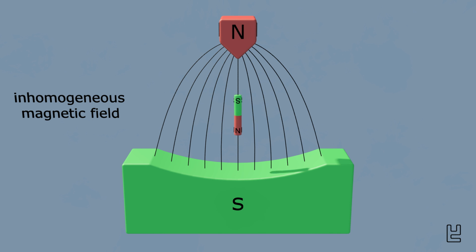And exactly this difference in force is the crucial point why we will use an inhomogeneous magnetic field for our experiment. To be able to interpret the measurement results of the coming experiment, we need to look at what happens exactly with a magnet that is under the influence of an external inhomogeneous magnetic field. First, we examine the situation in classical physics, and therefore we use our bar magnet. Since we want to refrain from the mathematical description of the force on the bar magnet, we will instead have a look at the forces on the North Pole, the South Pole, and the bar magnet as a whole.